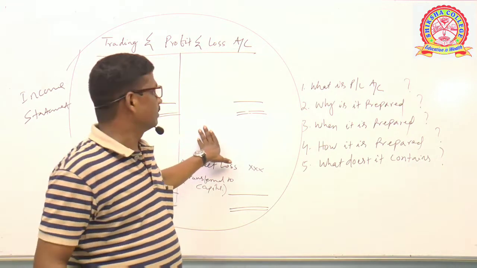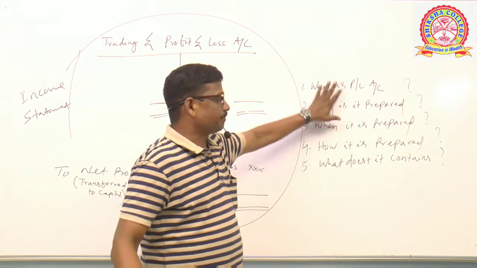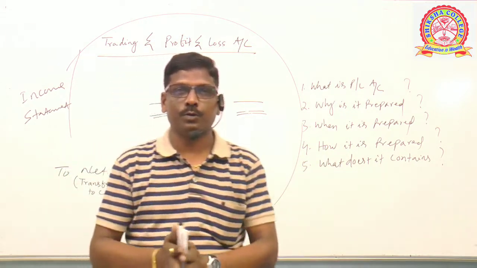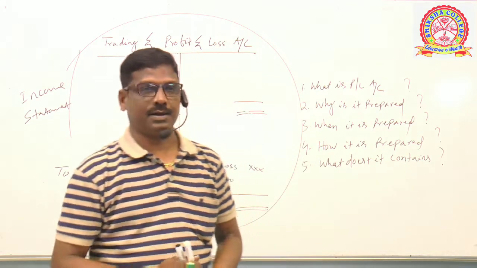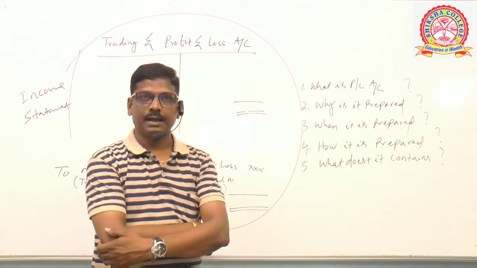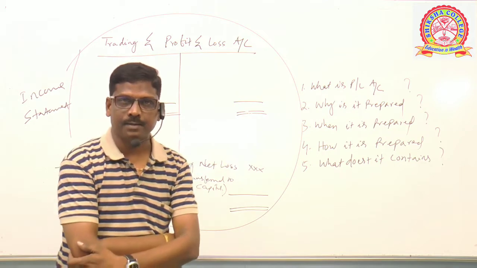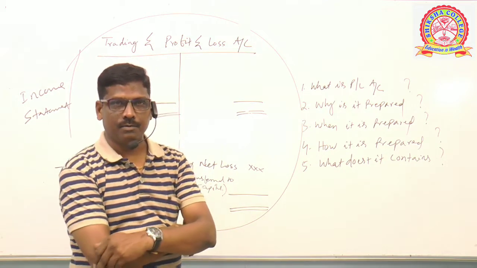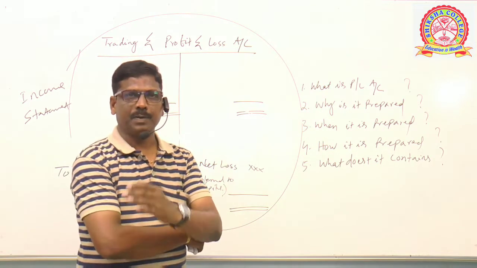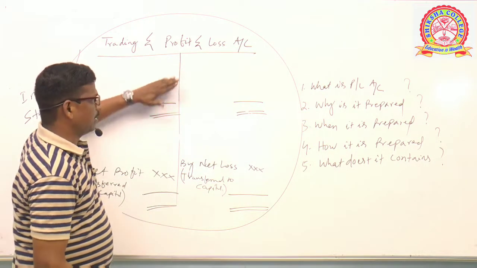You might have understood. Just again try to answer all these five questions. You will be in a position to have a better idea about the profit and loss account. The profit and loss account is part of the final accounts. Clear? It is part of the income statement or trading and profit and loss account. It is prepared at the end of the year. Clear? And it is prepared after preparation of the trading account.